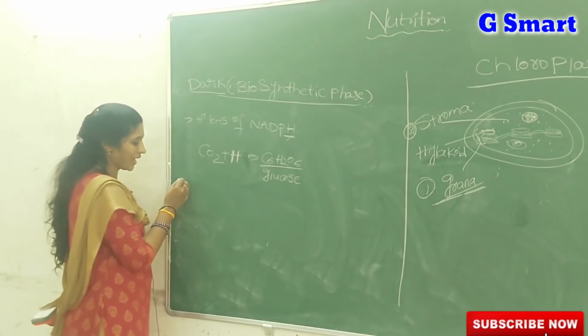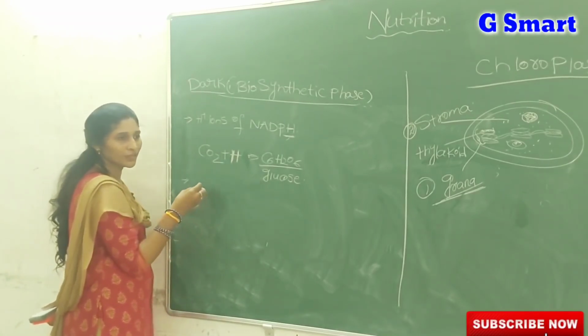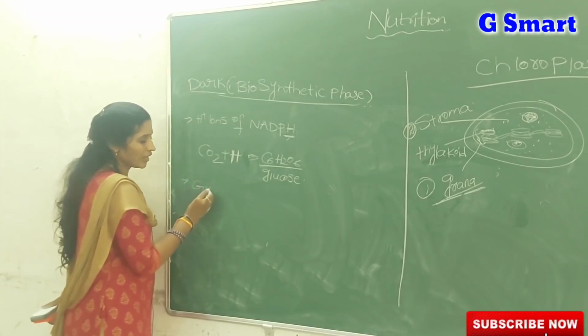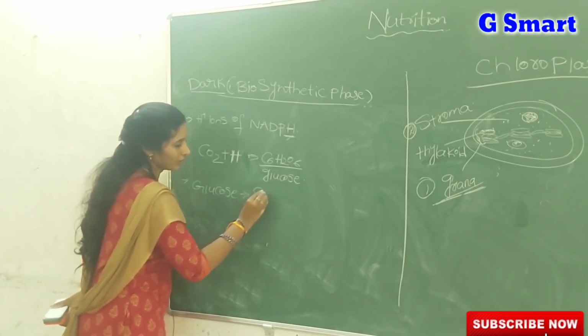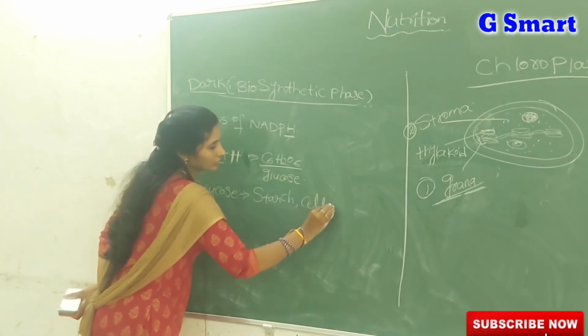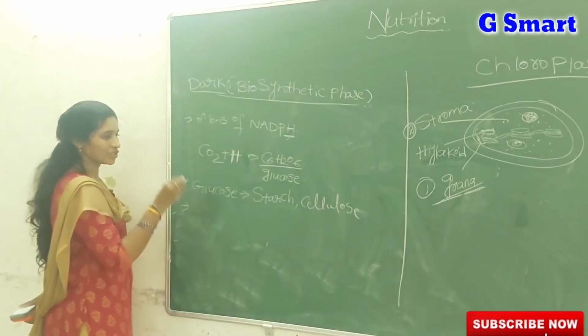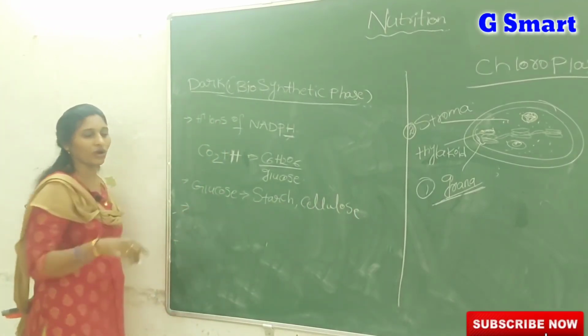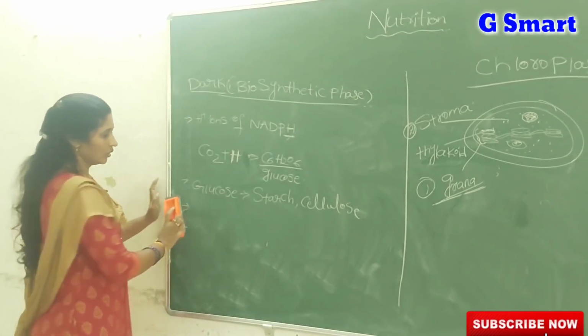Plants, through photosynthesis, always produce the simplest carbohydrate, glucose, but this glucose is later stored in the form of starch and cellulose. Plants are also able to synthesize other components like proteins and fats using glucose.